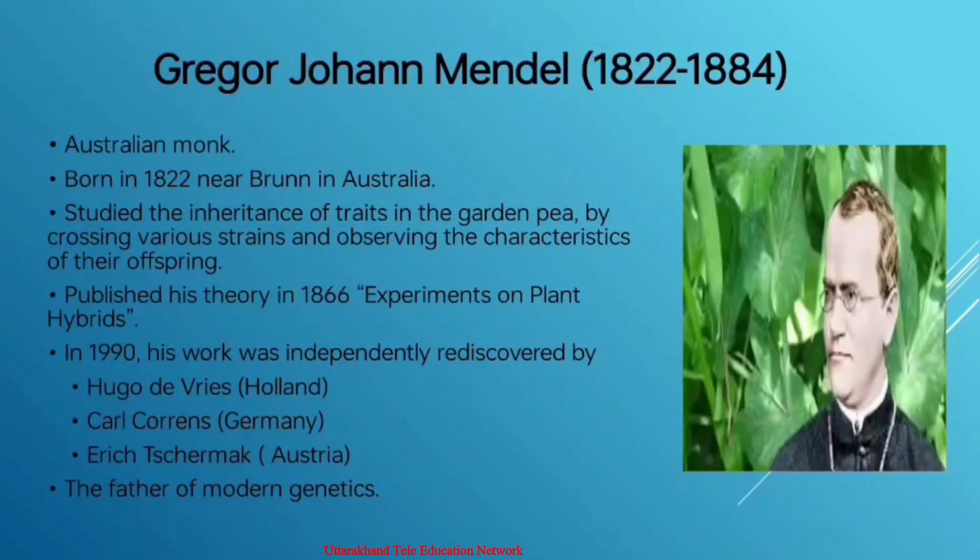But after his death in 1884, long before his work came to be recognized, it was in 1900 that three scientists independently rediscovered the principles of heredity already worked out by Mendel. The three scientists were Hugo de Vries from Holland, Carl Correns from Germany, and Erich Tschermak from Austria. So he is known as the father of modern genetics because of his contributions in genetics.